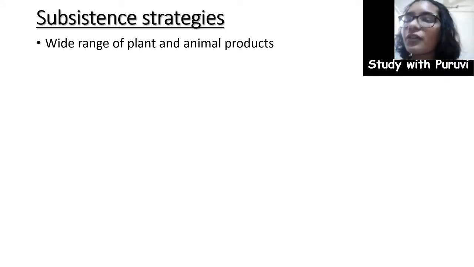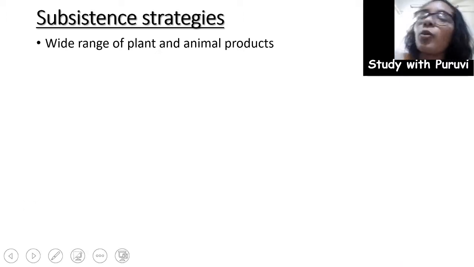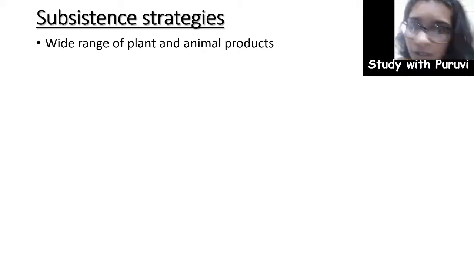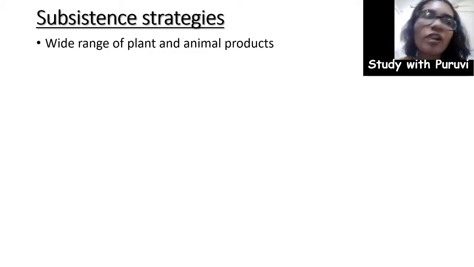First of all, Harappan people were dependent on a wide range of plant and animal products. Now, how do we get information about what kind of plants and what kind of animal products they would have consumed? Because this is way beyond in the past, and we also don't have any written account about it. If we see the medieval period, where we have a lot of written accounts and a lot of pictorial data, we know what kind of food they consumed, how they procured it. Even with the cities in the Ganga Valley, we know from some of the other travelogues how people procured their food. So we have at least some kind of information.